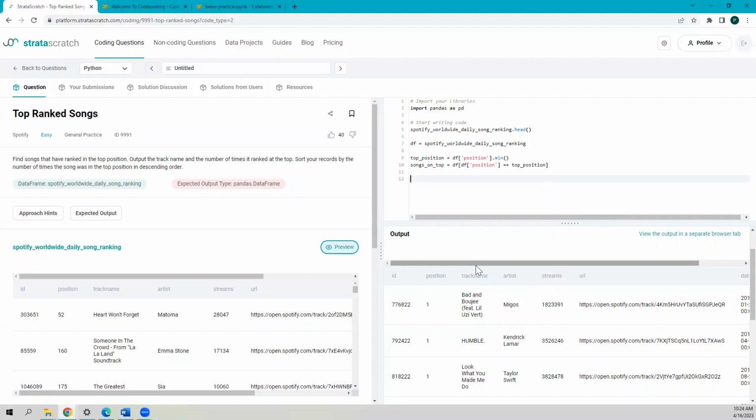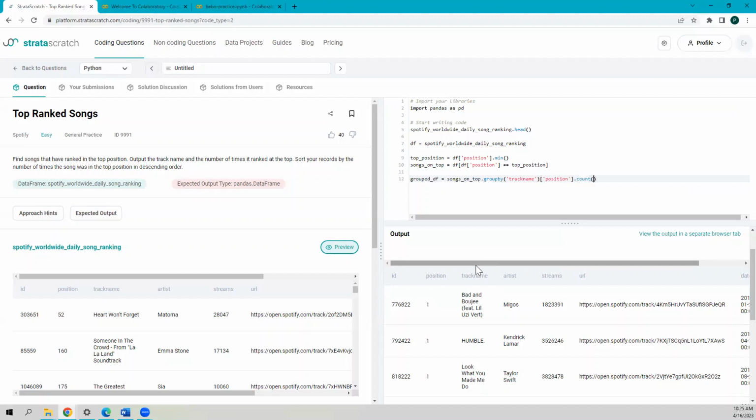So we are going to do grouped df equals to songs on top, and then we are using the groupby function, grouping by track name with the count of the position.